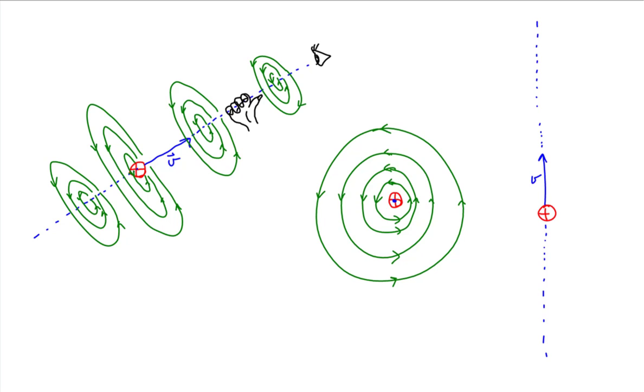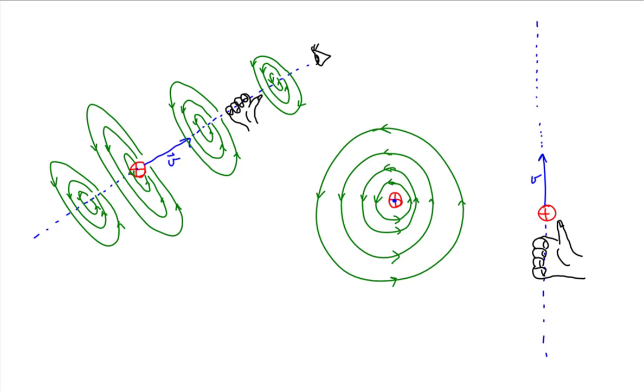Let's take our right hand and let's take our fingers and curl them around the line of velocity. So notice our fingers are curling in such a way to indicate the orientation of the magnetic field lines.